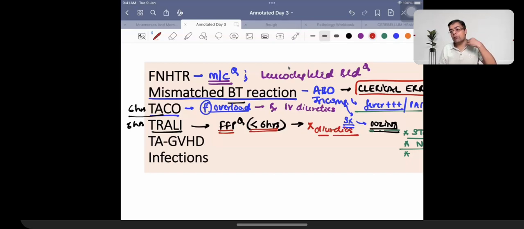Any condition in which there is extra fluid, JVP is going to be higher. Pulmonary edema is there, JVP is higher, TACO. Whereas in case of TRALI, JVP is not higher and it is not going to be responding to diuretic therapy. That is what you need to remember.